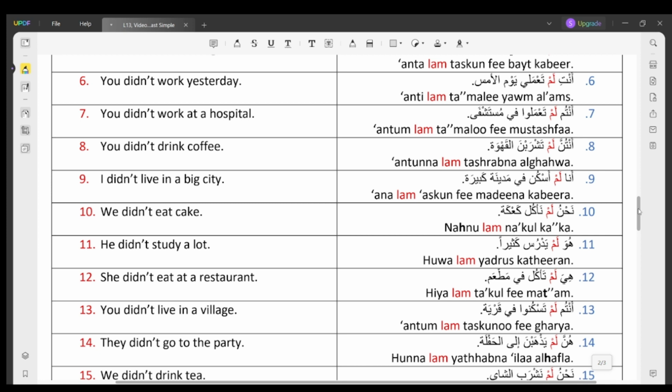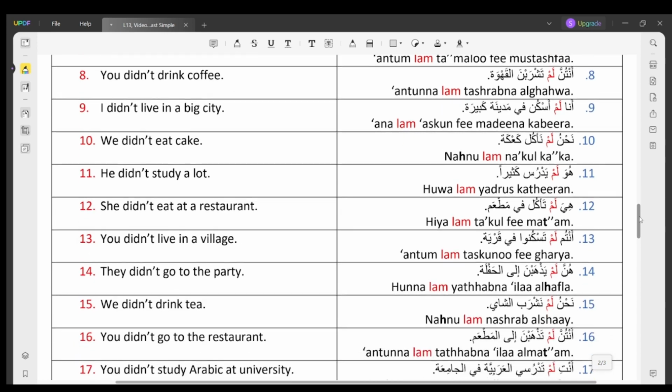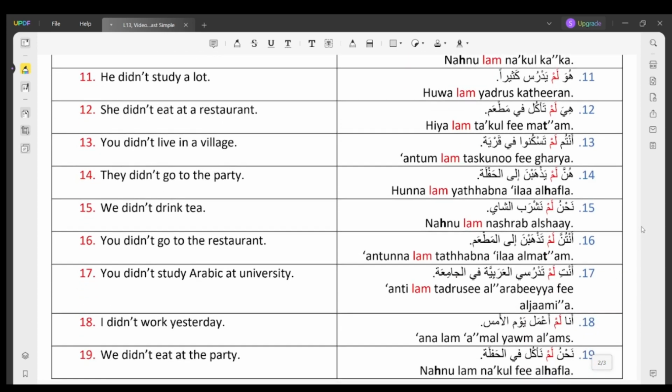Number 9. I didn't live in a big city. أنا لم أسكن في مدينة كبيرة. Number 10. We didn't eat cake. نحن لم نأكل كعكة. Number 11. He didn't study a lot. هو لم يدرس كثيرا. Number 12. She didn't eat at a restaurant. هي لم تأكل في مطعم.